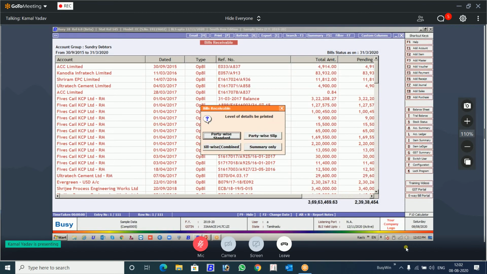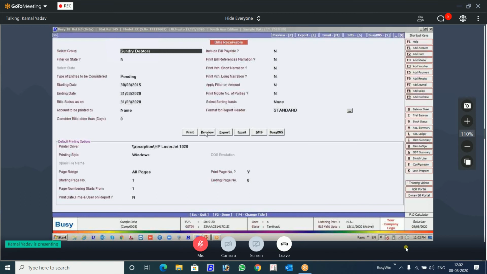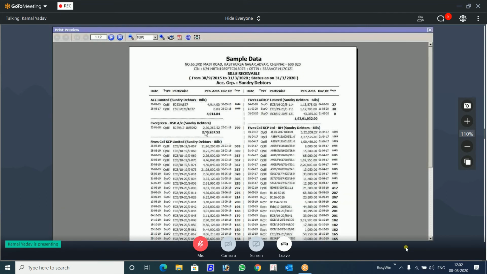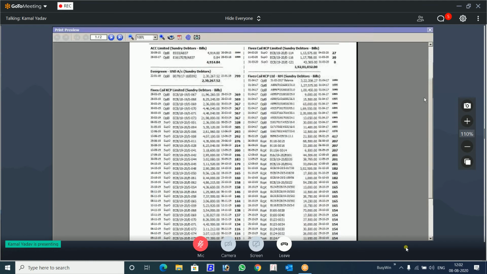You print this from Busy. Earlier there was a format, this standard party wise. Now this print wise party wise slip is already given. You select this format and let's try to take the preview. See, this is the format. If you take this in the earlier mode, it will take 7 pages. Now it is in 2 pages. This format has been printed.